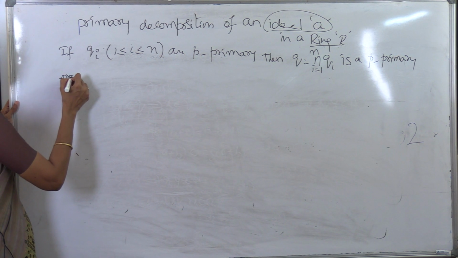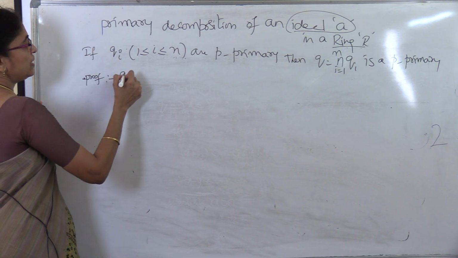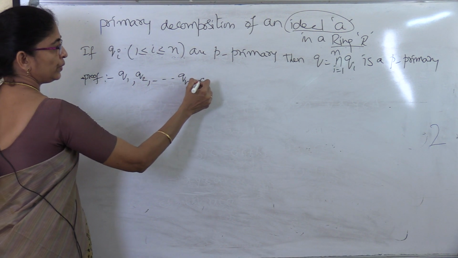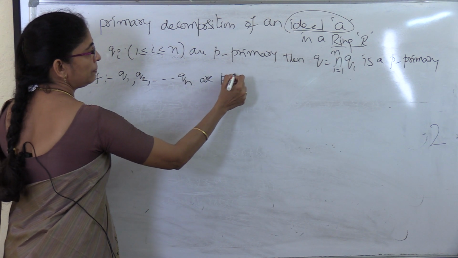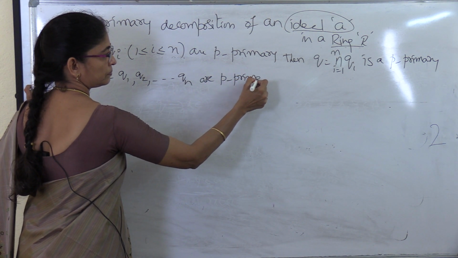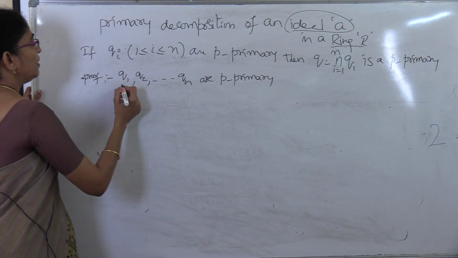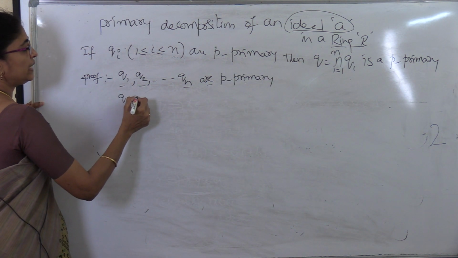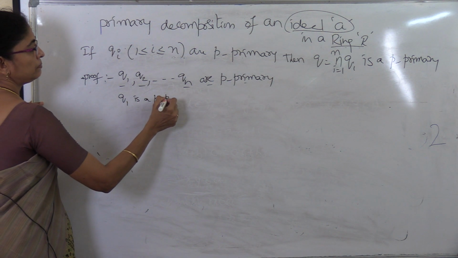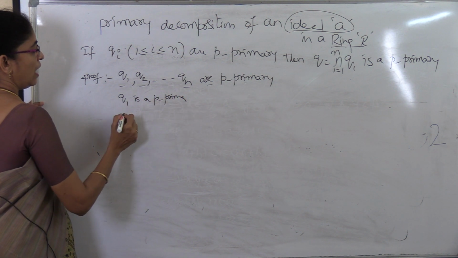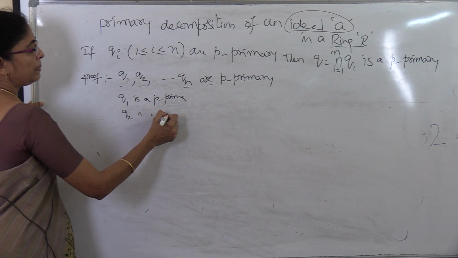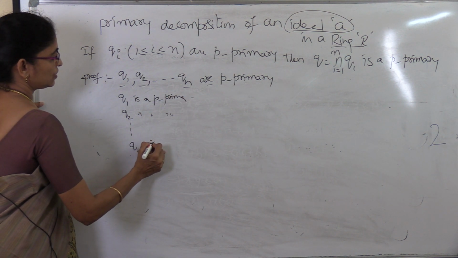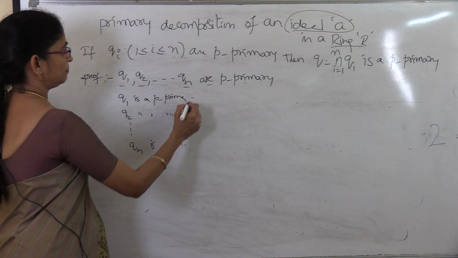Proof: in the statement it is given that Q1, Q2, and so on up to Qn are P primary. By definition of primary ideals, Q1 is P primary, Q2 is P primary, and so on, Qn is also P primary.